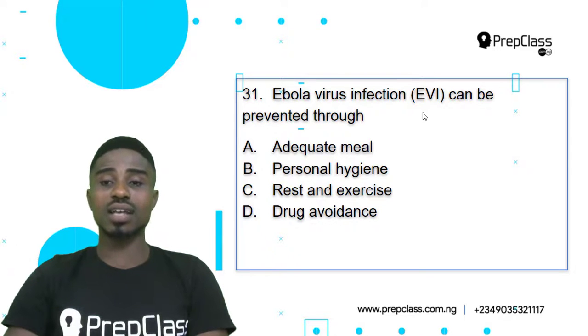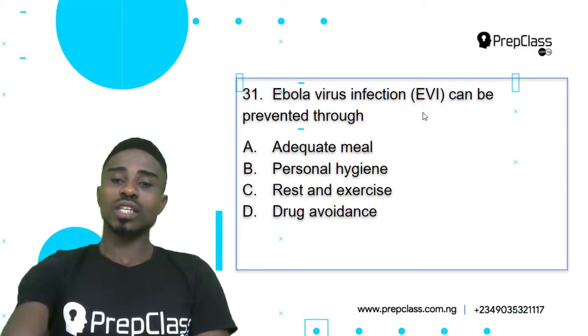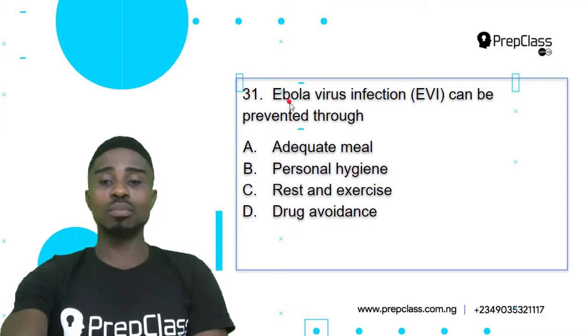best answers our question. Now, just as the name implies, Ebola virus infection is caused by a virus, which is a microorganism that we can't see with the naked eye. And we also know that this virus is carried by a particular type of animal we call the bat. So if it comes in contact with your food substance and you eat it, definitely you will be infected. And there are also various means in which one can be infected.